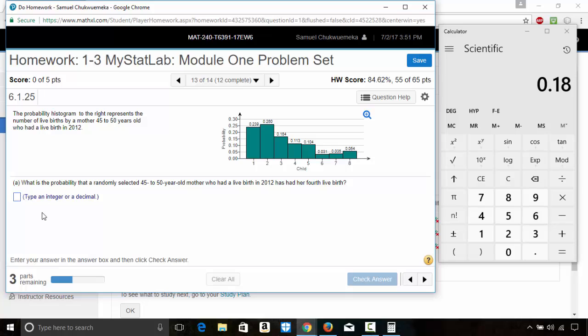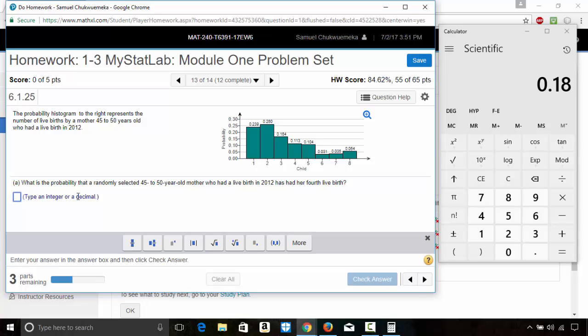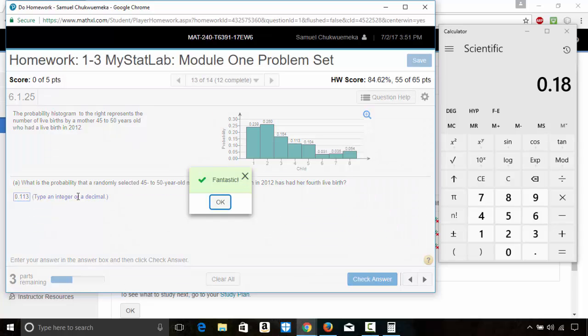A. What is the probability that a randomly selected 45 to 50-year-old mother who had a live birth in 2012 has had her fourth live birth? Fourth live birth is 0.113, as you can see from this histogram. Actually, it should be probability histogram, not frequency histogram. So this will be 0.113.